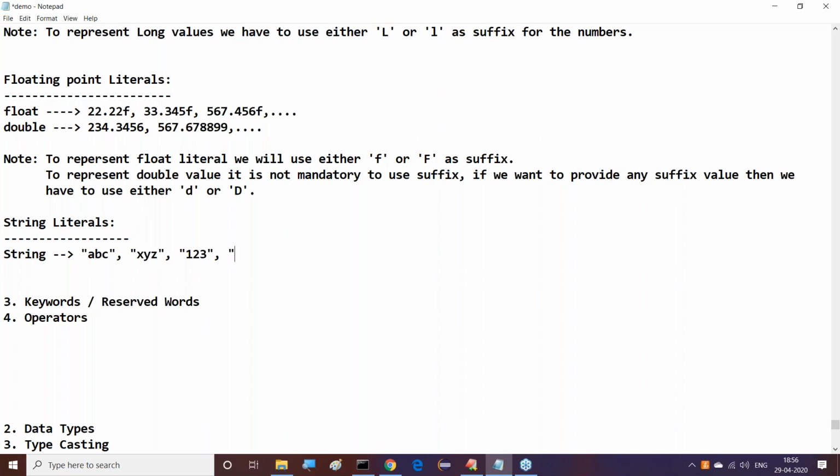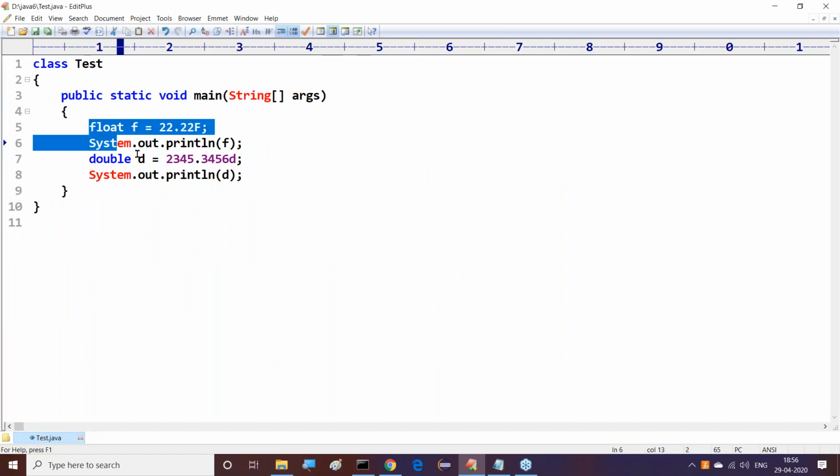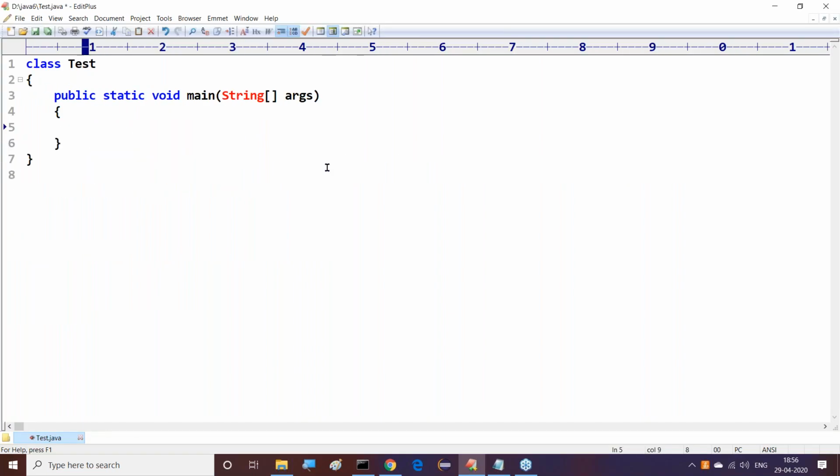For example, I want to provide ABC 123 here. So all these things are possible in the case of double quotations. This is exactly the meaning of string literals. But some special characters are not allowed, though most special characters are allowed. I will give some clarity on which are allowed and which are not. All these things need not be memorized; by practice only, whenever we get some situations, on the basis of that we are going to understand all of them.